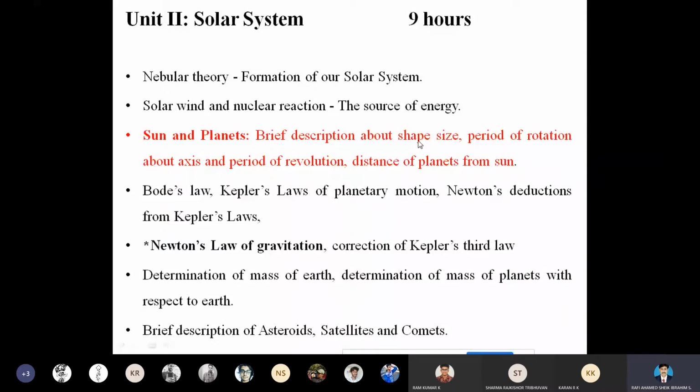For example, shape. What is the shape of the sun? Size. What will be the size? And the period of revolution, all about its axis. And the distance from the sun to the planets. These things we are going to study in this class.